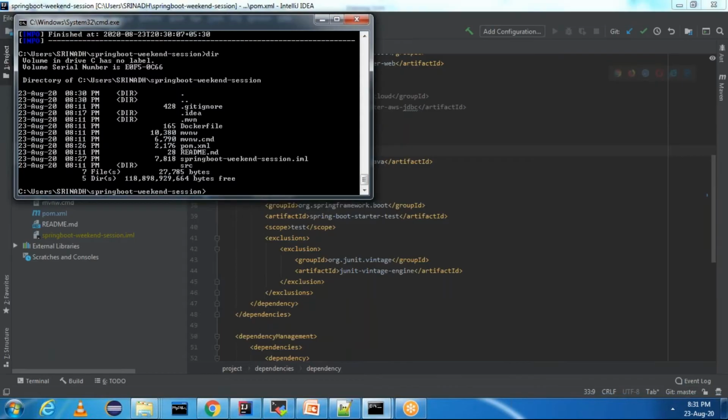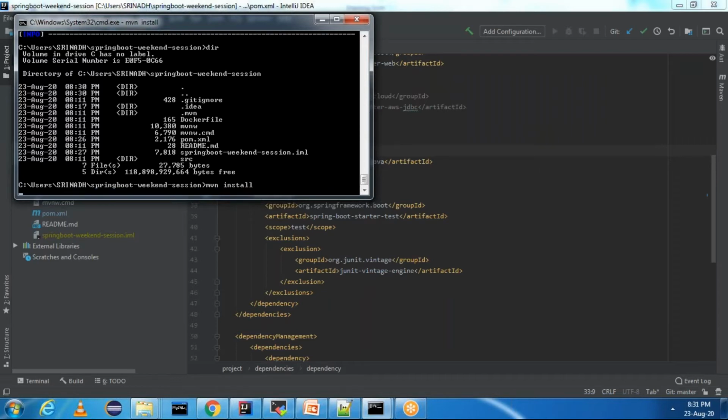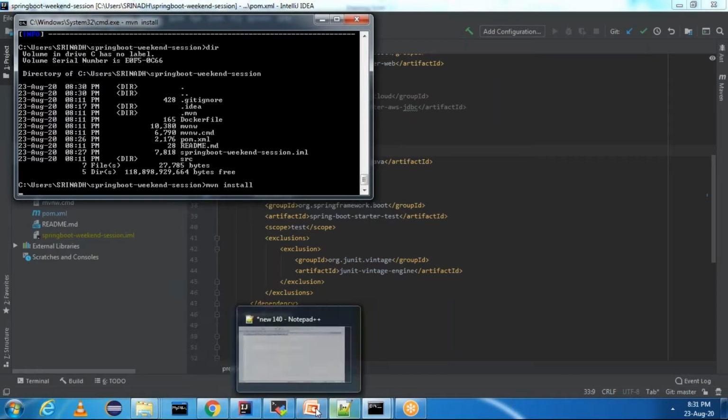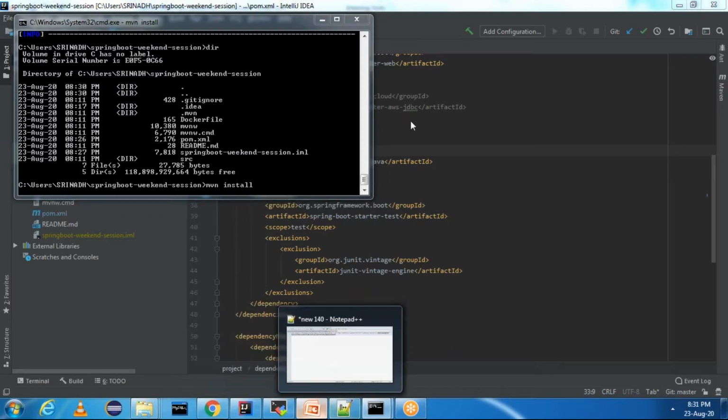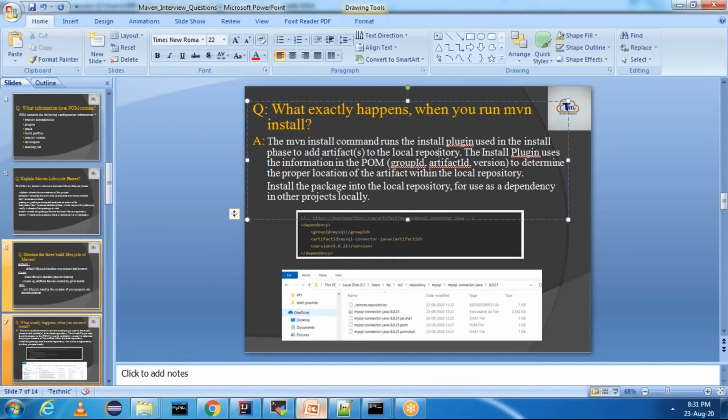And whenever we give mvn install, what happens is, it will use the install plugin used in the install phase and it will add artifacts to our local repository. The local repository will be of this hierarchy: group ID, artifact ID and version. In this case, the group ID is MySQL.